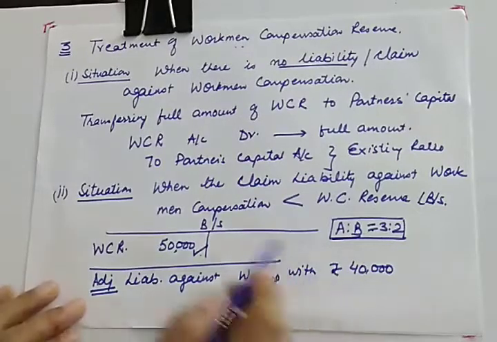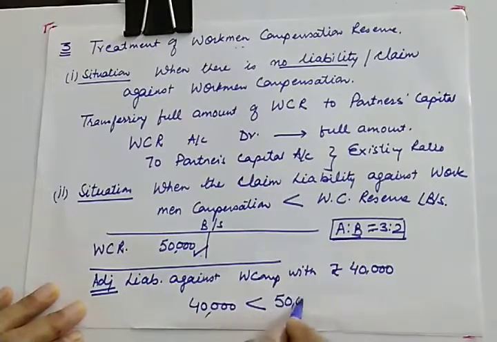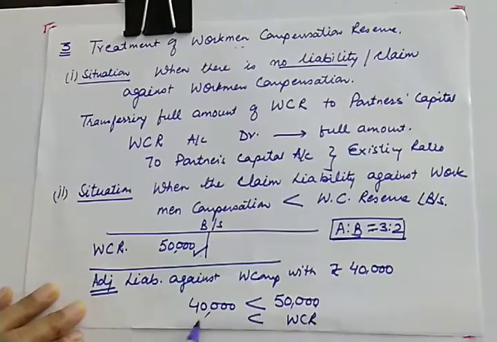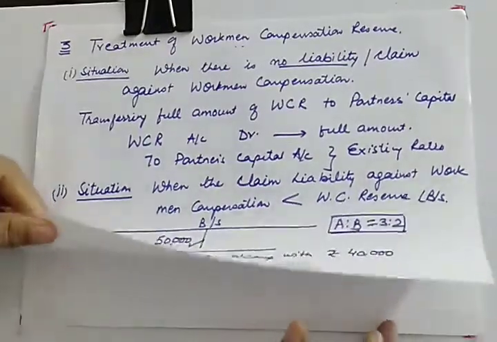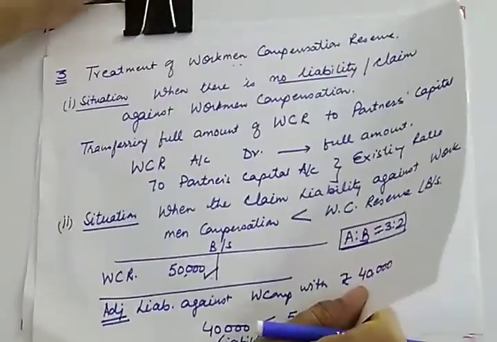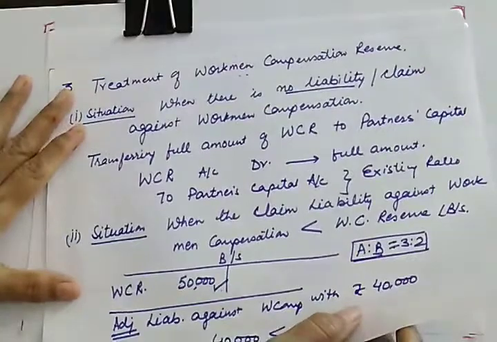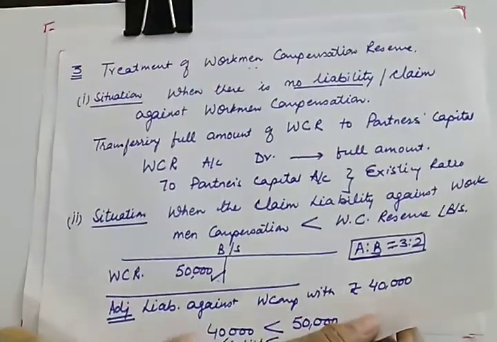So here liability is less and workman compensation reserve is more as compared to liability. How is this to be treated in case of dissolution? This is very important. We have been doing the treatment of workman compensation in admission, retirement, and reconstitution of partnership, but here the treatment will differ.